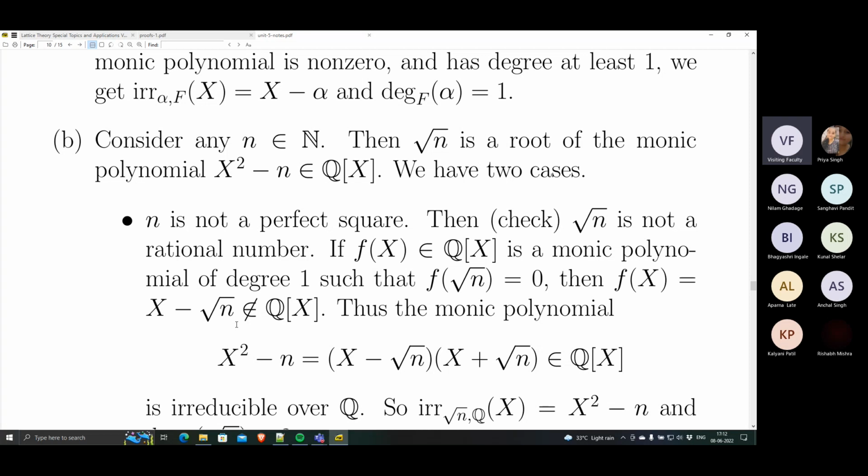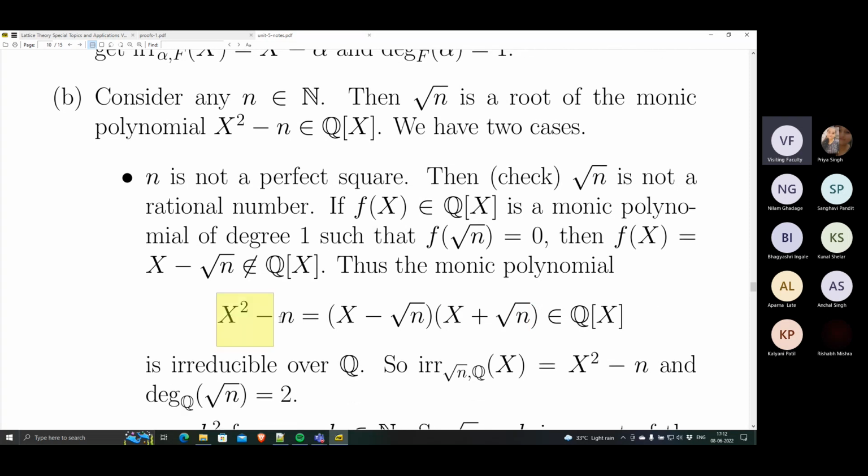For the same reason, since square root n is not rational, the other factor x plus square root n is also not a polynomial over Q. Therefore, this monic polynomial x squared minus n, which factors as x minus square root n times x plus square root n, has factors that are not over Q. So over Q, this does not factor.